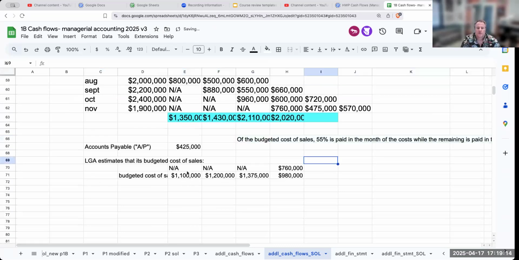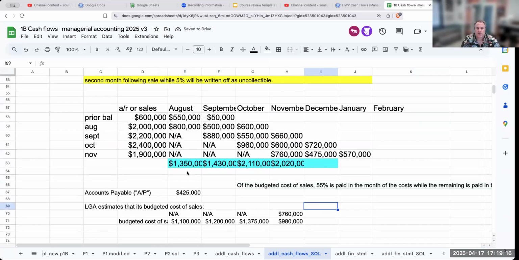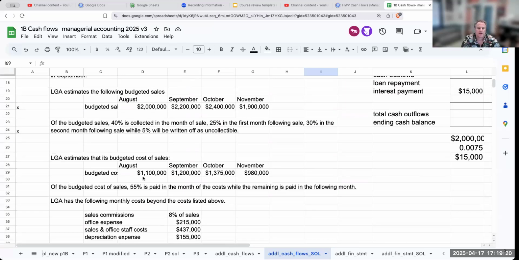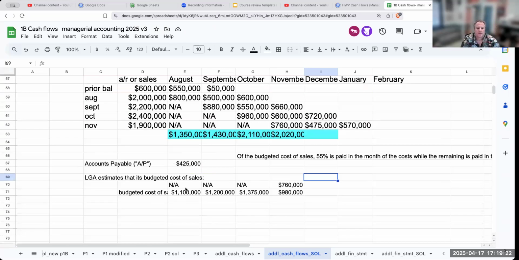Now, looking at this, I know what happened. This is going to be August, September, October, November. The budgeted cost of sales is not the same as the amount paid for cost of goods sold.